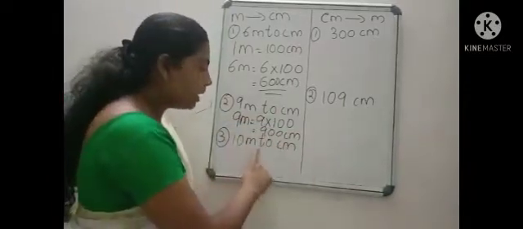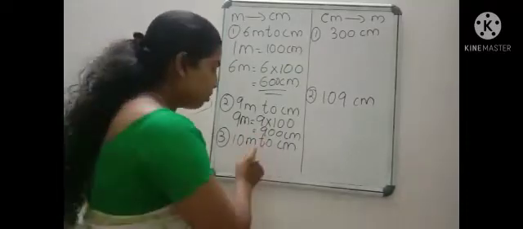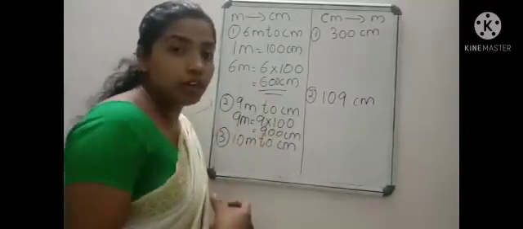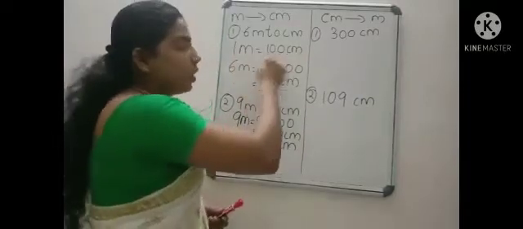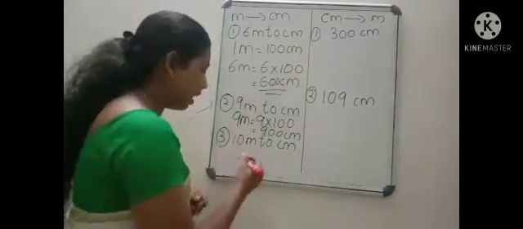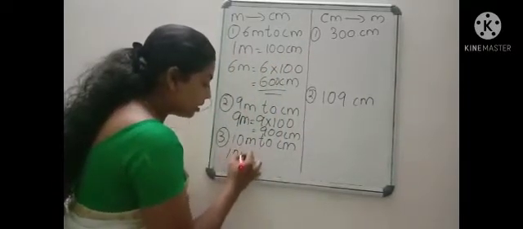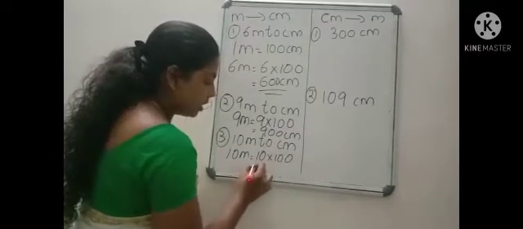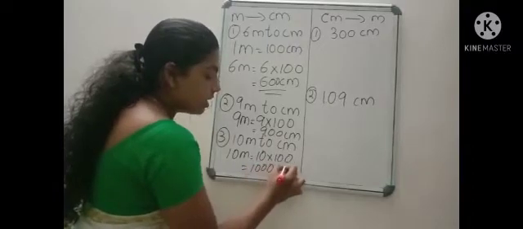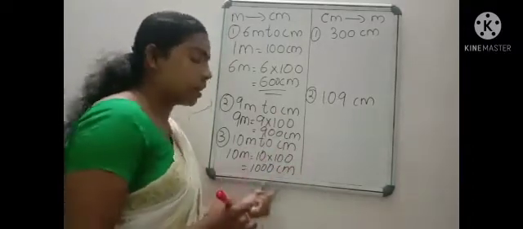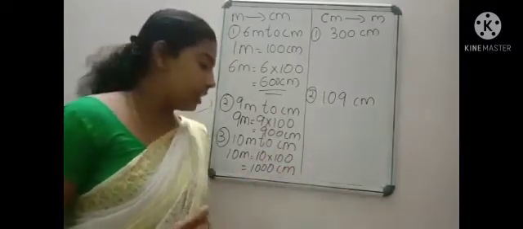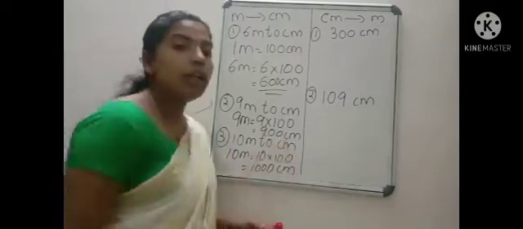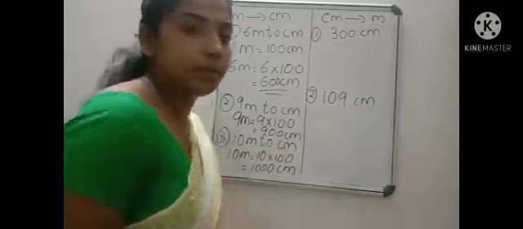Now 10 meter to centimeter. Here also meter to centimeter. So what should we write first? 1 meter is equal to 100 centimeter. Here how many meters? 10 meters. It can be written as 10 into 100, which is equal to 1000 centimeter. Now 10 meter is converted into centimeter. So 10 meter is equal to 1000 centimeter.